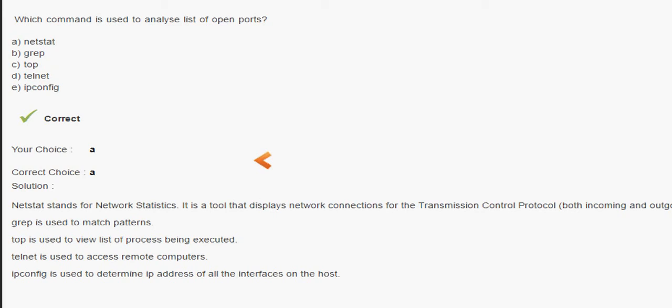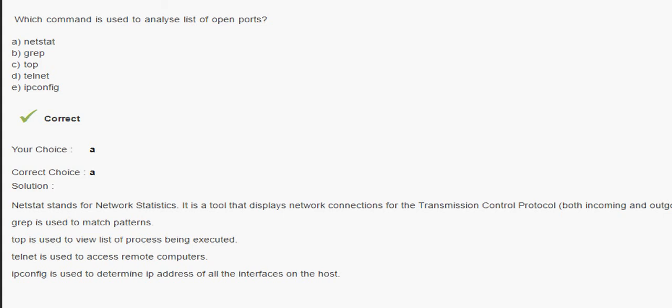So the grep command is there. Just a second, I will try to make all the other commands available also: ipconfig, telnet. Grep is not regarding that command. Grep is used to match the patterns in Linux. Top is used to view the list of processes being executed, and telnet is used to access remote computers. ipconfig is used to determine the IP address of all the interfaces on the host.